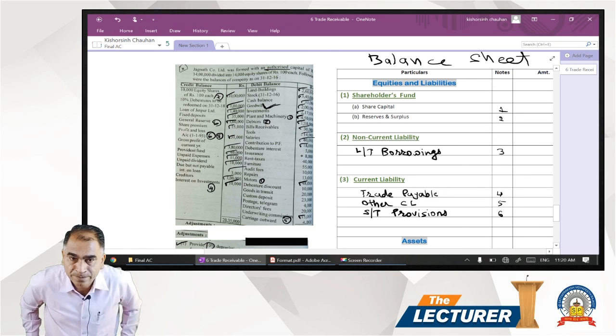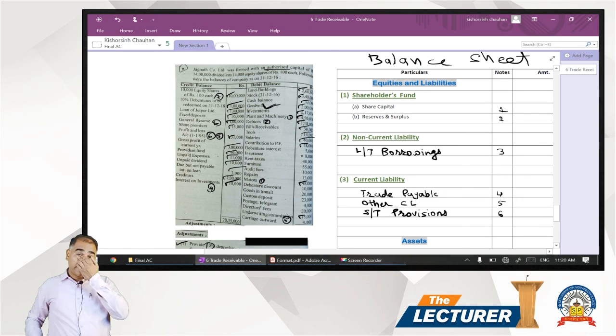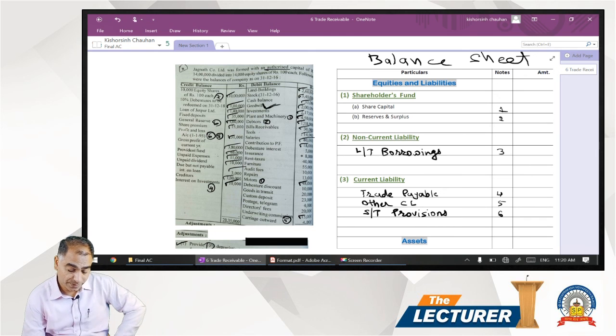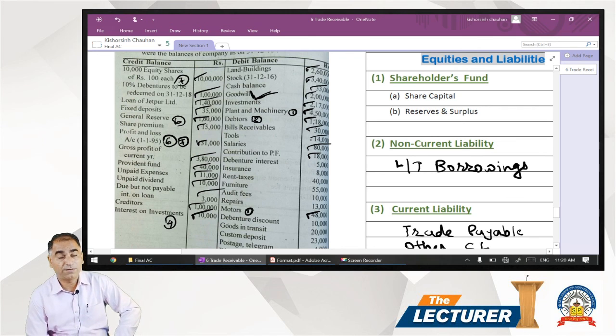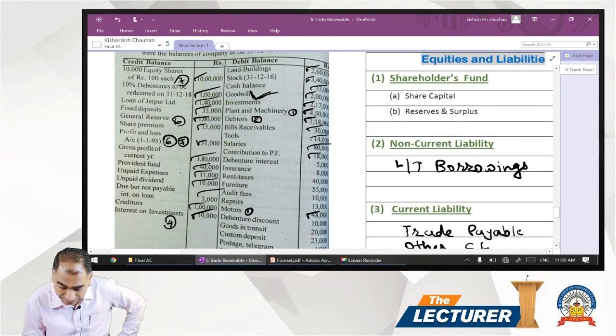Always you have to be careful. There is always possibility that you have some hidden adjustment on the debenture. See on the liability side, on a credit side, what is the amount of debenture? 1 lakh. 1 lakh na 10%.